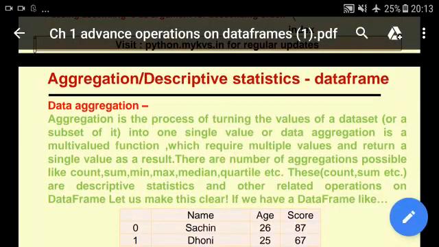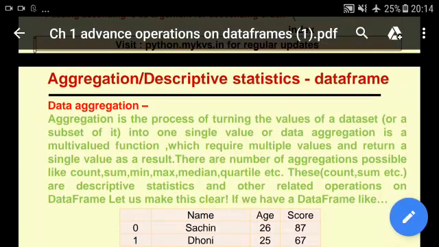There are a number of aggregations possible, like count, sum, min, max, median, quartile, etc. These count, sum, etc. are descriptive statistics and related operations on a data frame.